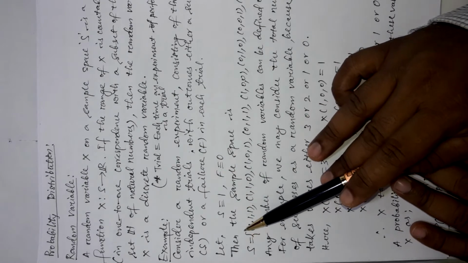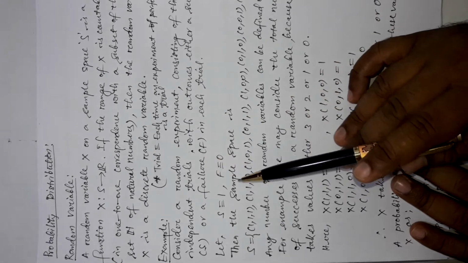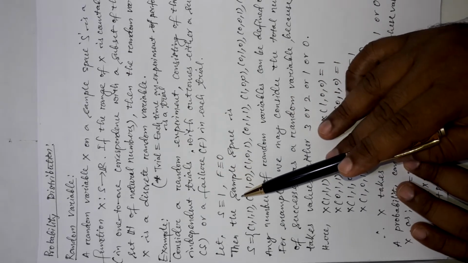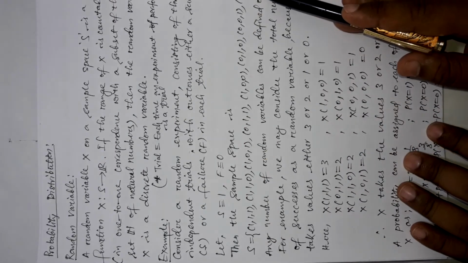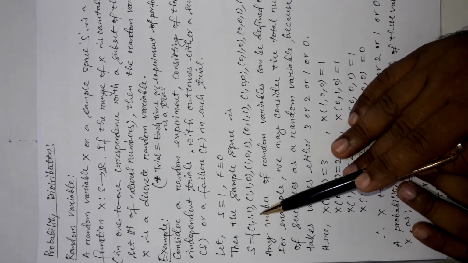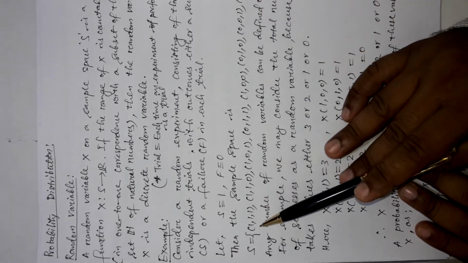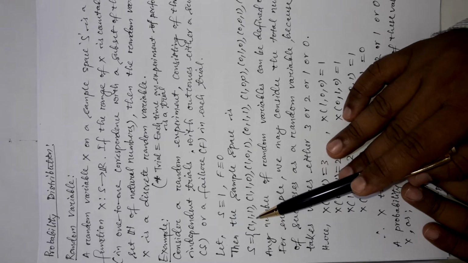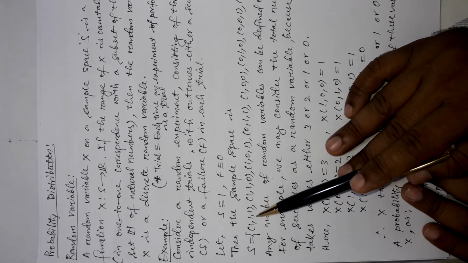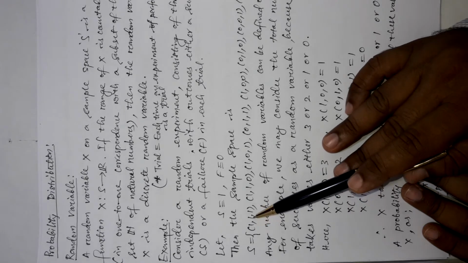Then for this 3-trial random experiment, the sample space S will be like this. It will contain 8 elements, and you can see the elements in the sample space. The first is 111, and you can clearly understand what this 111 is for. 111 is for success, success and success.